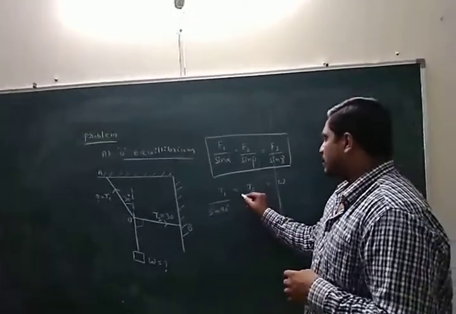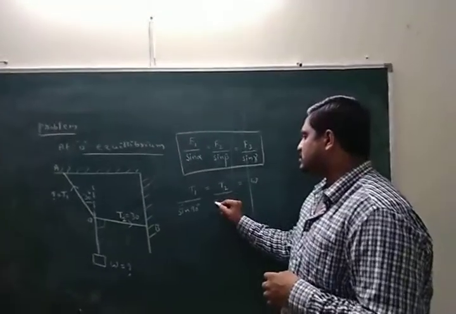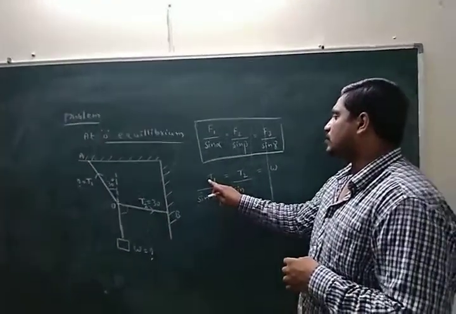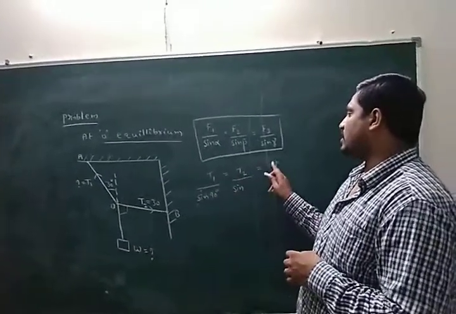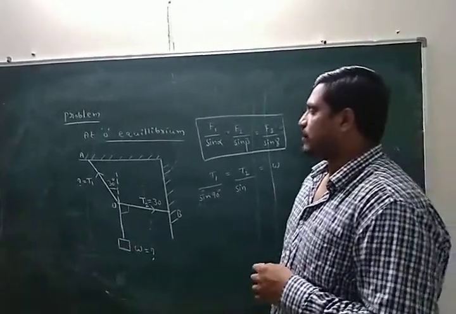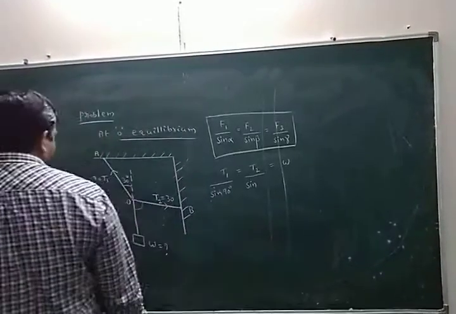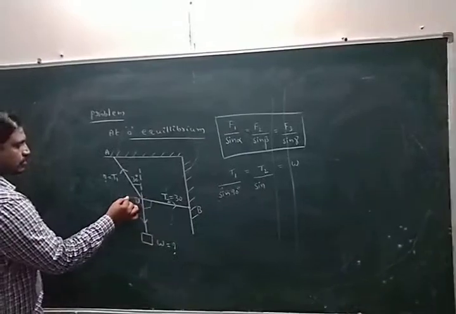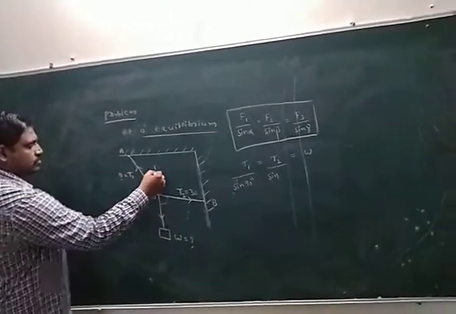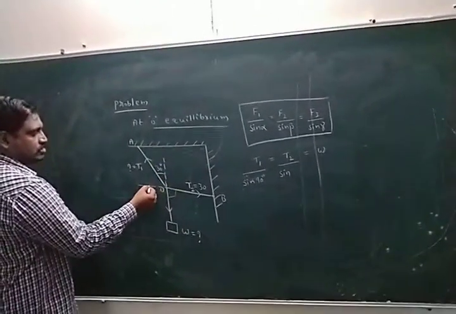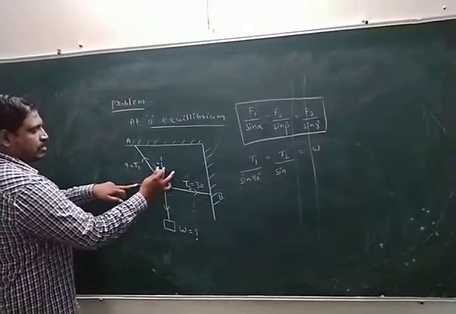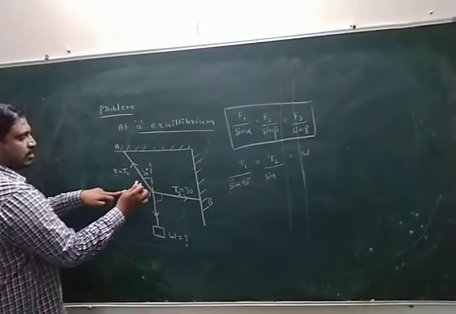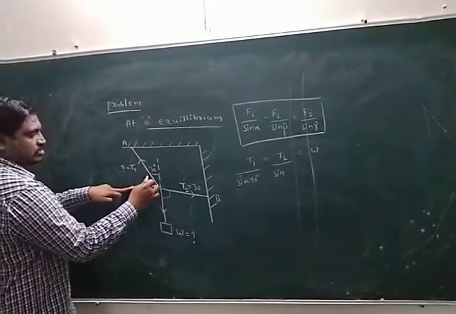Next, T2 by sin of the angle measured between the other two forces, T1 and W. Look here, T1 and W, this is the y-axis, this is the x-axis. Here to here total angle 90, this angle 30, remaining angle 60.